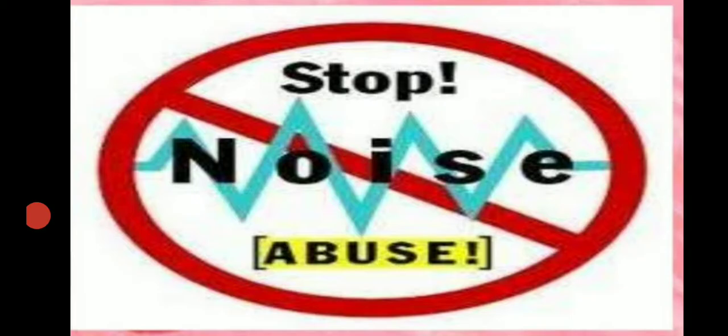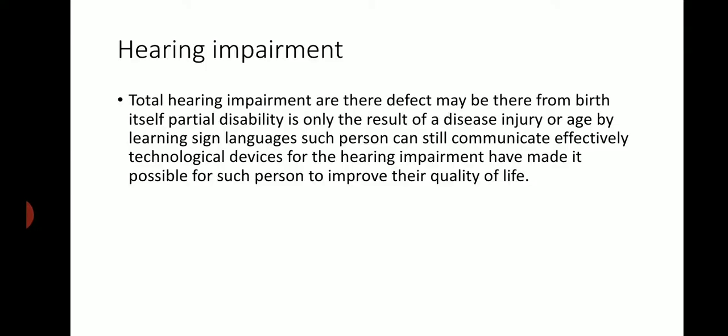Hearing impairment. What is hearing impairment? The loss of hearing ability of a person is called hearing impairment, and it can occur due to aging, loud noise, injury, disease.